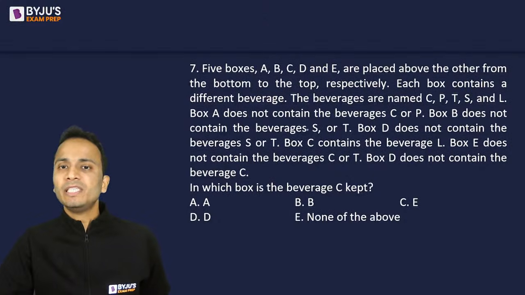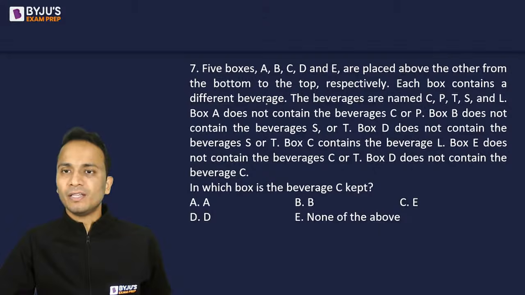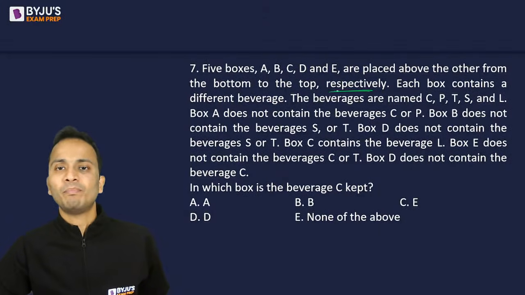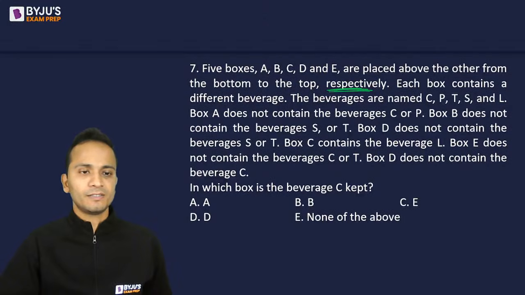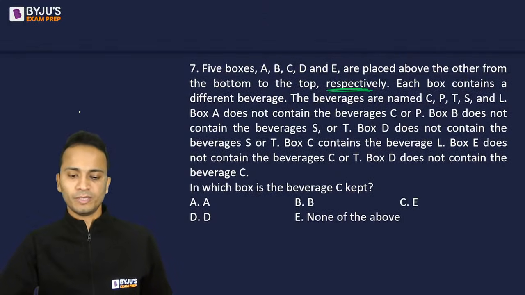5 boxes A, B, C, D, E are placed above the other from bottom to the top respectively. Important word, respectively. Do not ignore this word.